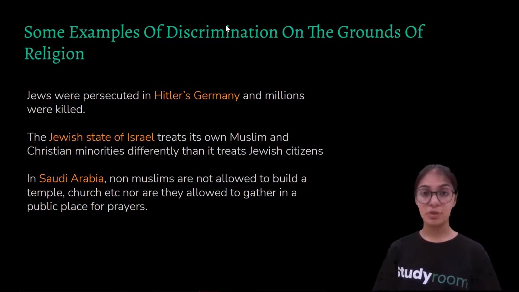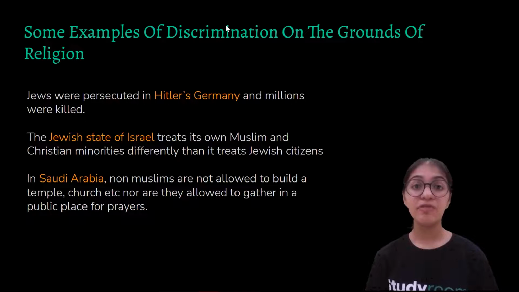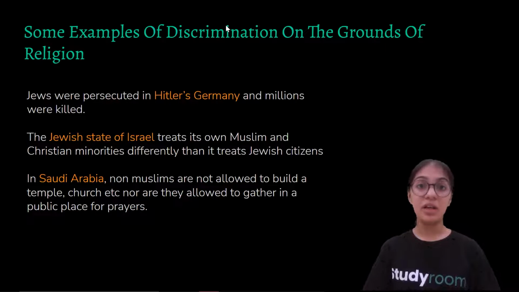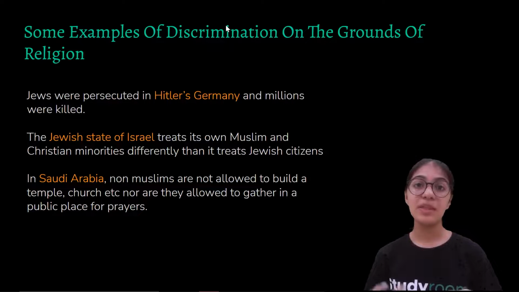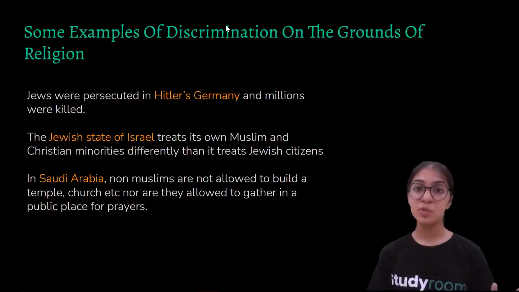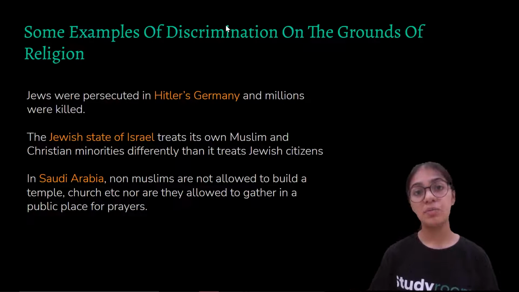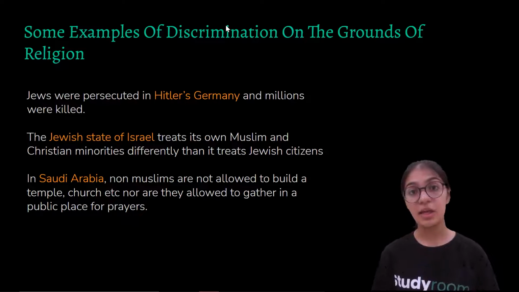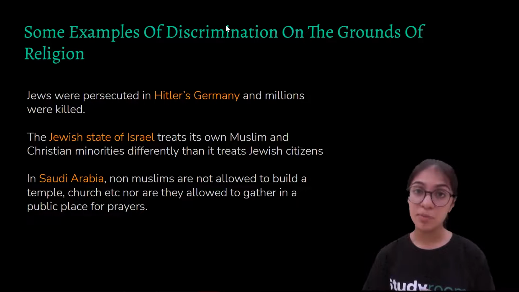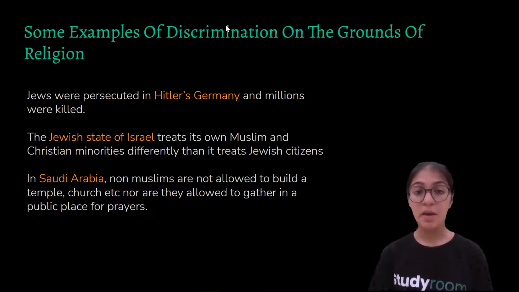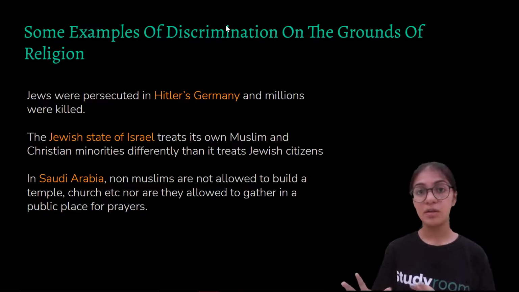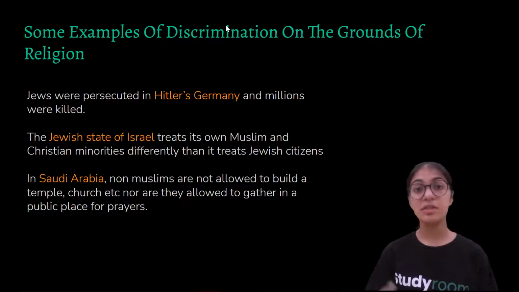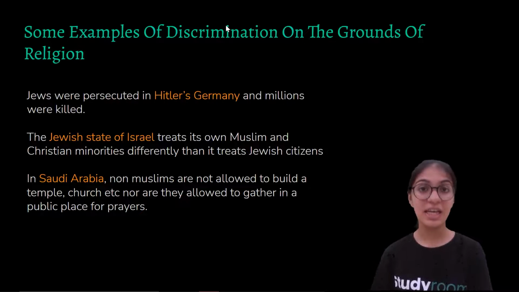This happens when there is an absence of secularism in the country. In fact, they were ill-treated to a level that they were even being killed. So what happened was, when they were being ill-treated, they made their own country, which was known as Israel. And in Israel, Jews were in majority, whereas Christians and Muslims were in minority. So they treated the minority religious community in the country the same way that they were being treated in Germany. They ill-treated Muslims and Christians. They discriminated amongst them because they only supported the Jews. They did the same to the other minority religious community in their country.